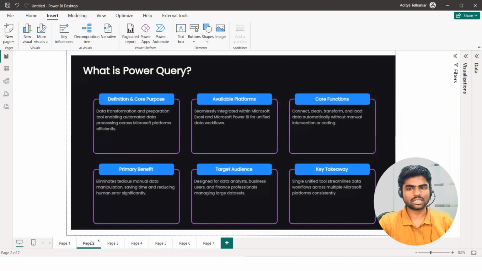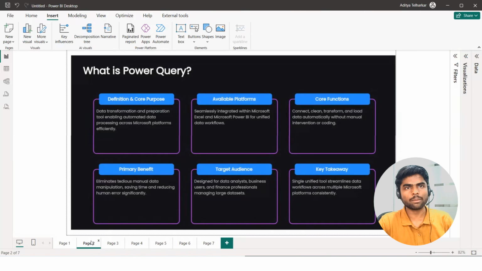Power Query is a data transformation and data preparation tool which enables automated data processing across the Microsoft platforms. It can be integrated with Microsoft Excel as well as with Microsoft Power BI. What are the core functions of Microsoft Power Query? Here we can connect the data, clean the data, transform the data, and after transformation, we can load that data to the destination so that we can use the data for reporting and visualization purposes.